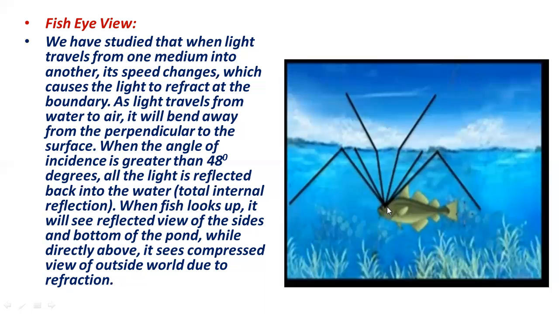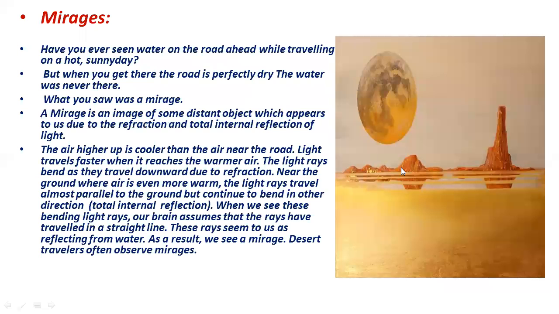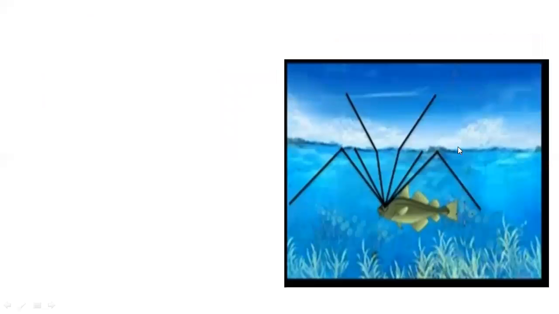You can see that the light from the fish's eye passes up and refracts out, going from the denser medium into the rare medium, the air, outside the surface of the water. So the ray is bending away from the normal.